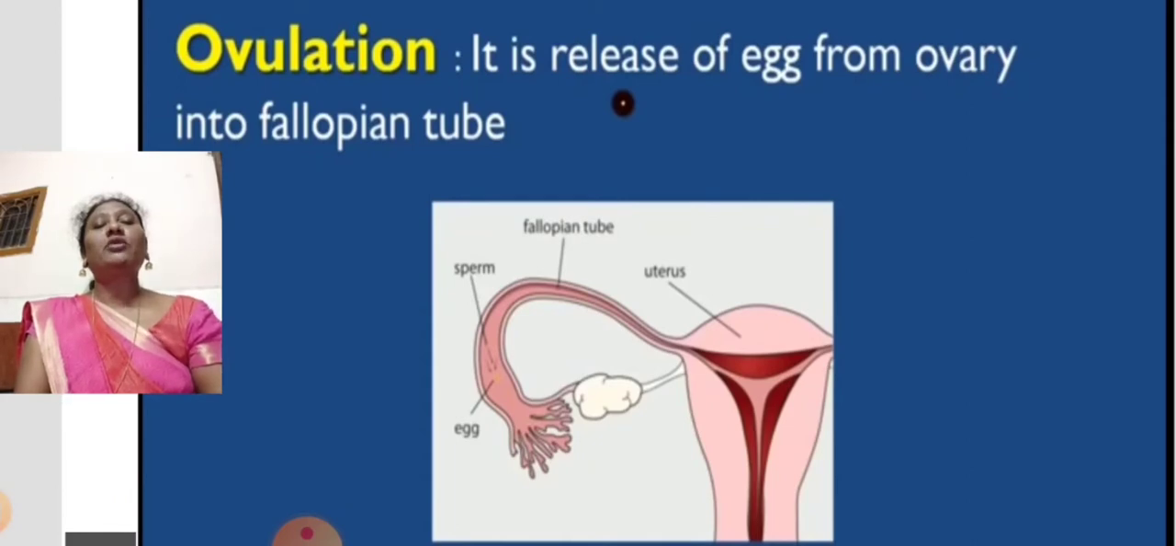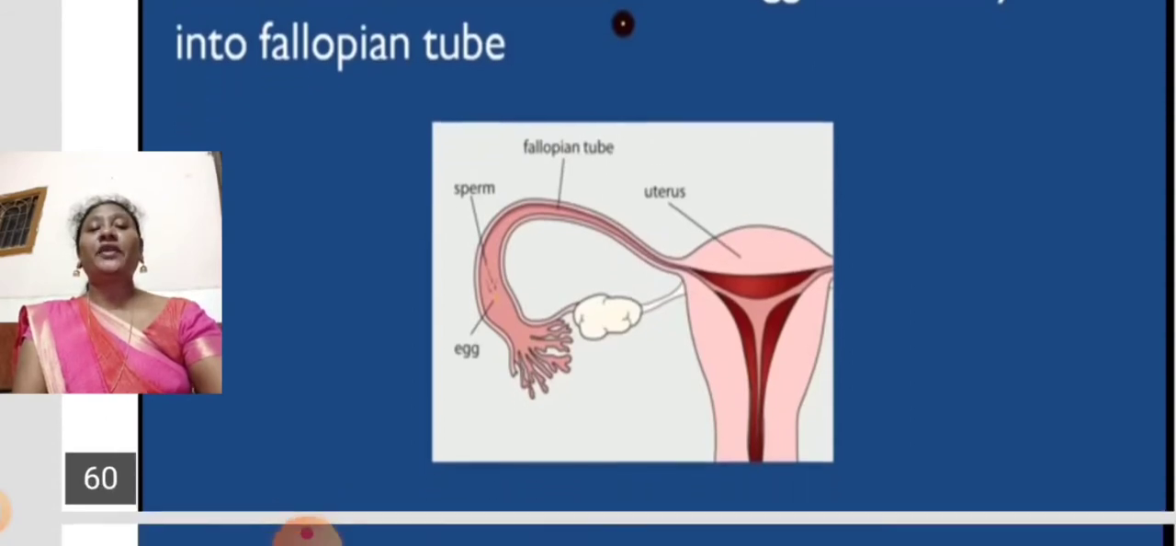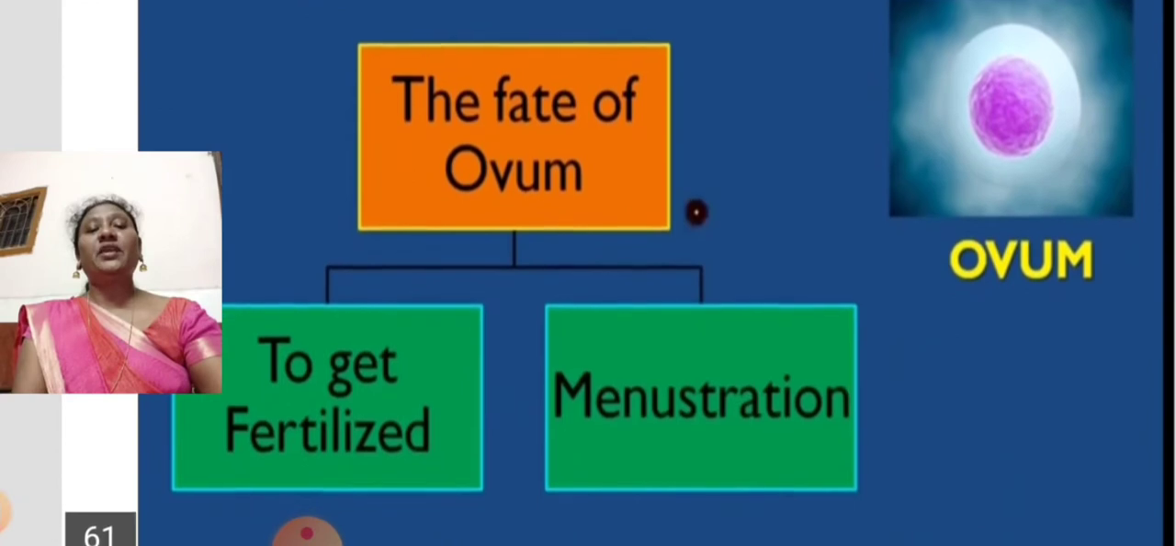What is another name for the fallopian tube? The other name of the fallopian tube is the oviduct. Separately, I have given ovulation. It is the release of the egg from the ovary into the fallopian tube. The process of releasing the egg into the fallopian tube is called ovulation. In the picture you can find it clearly. The ovary is releasing the egg into the fallopian tube. You can also see the entrance of the sperm. So in the fallopian tube, or at the site of the oviduct, the process of fertilization will carry on.